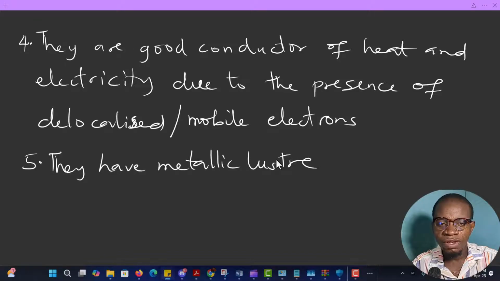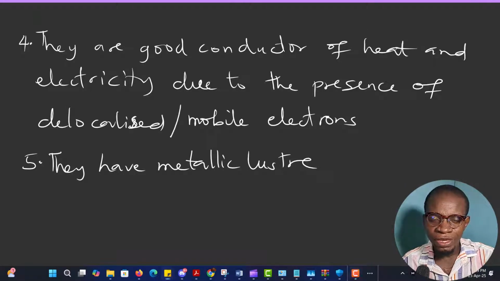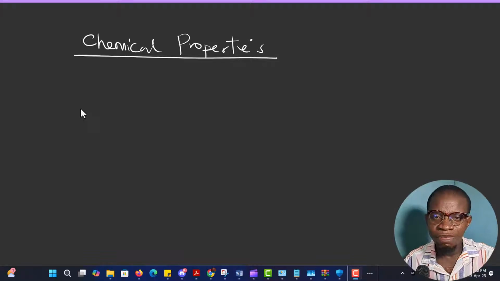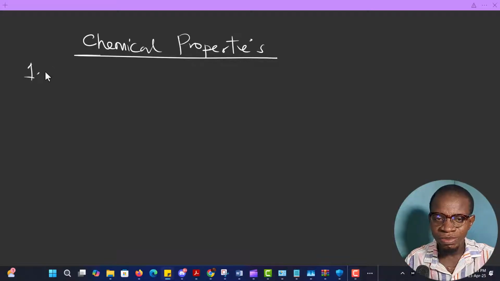So let's go over to what we call the chemical properties of metals. Now, coming to chemical properties of metals, I would like you to understand only five headings. Anytime you see it, it always comes up in five. First of all, you are going to know how any metal reacts with oxygen. That's what we are going to talk about.